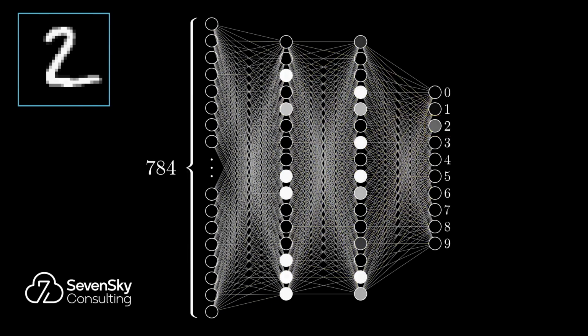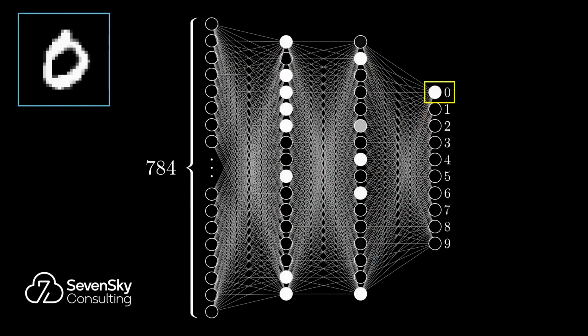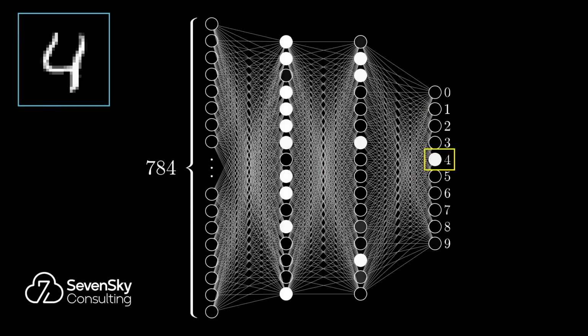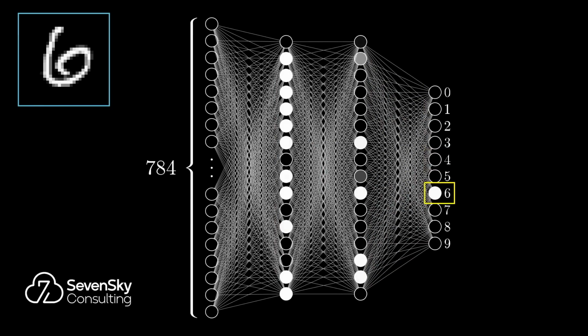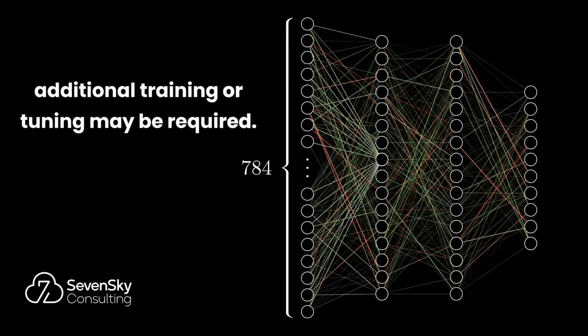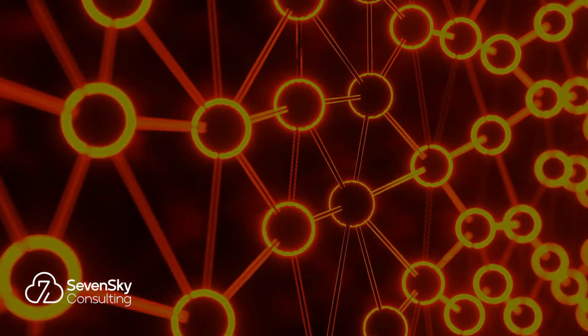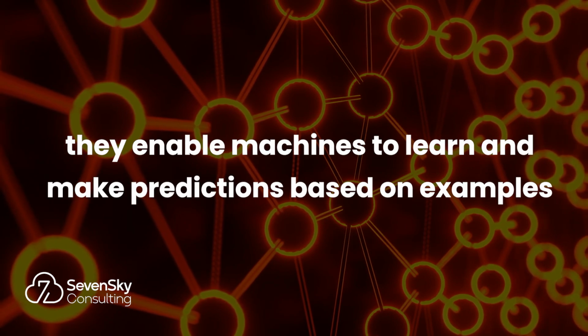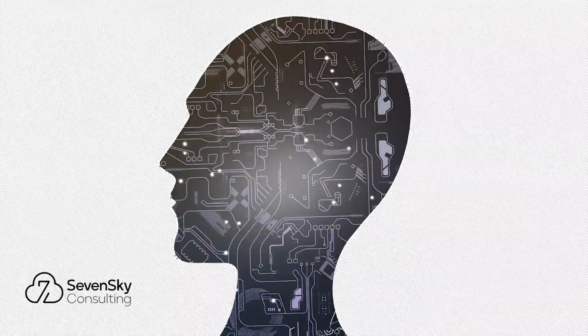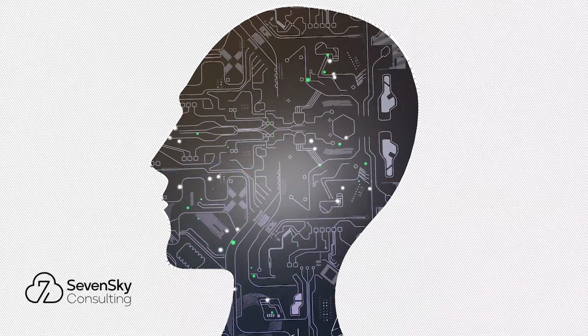Once training is complete, the model is evaluated on a separate test dataset. If the accuracy meets the desired target, the model is ready for deployment. If not, additional training or tuning may be required. This is the power of neural networks. They enable machines to learn and make predictions based on examples, simulating a simplified version of human learning.